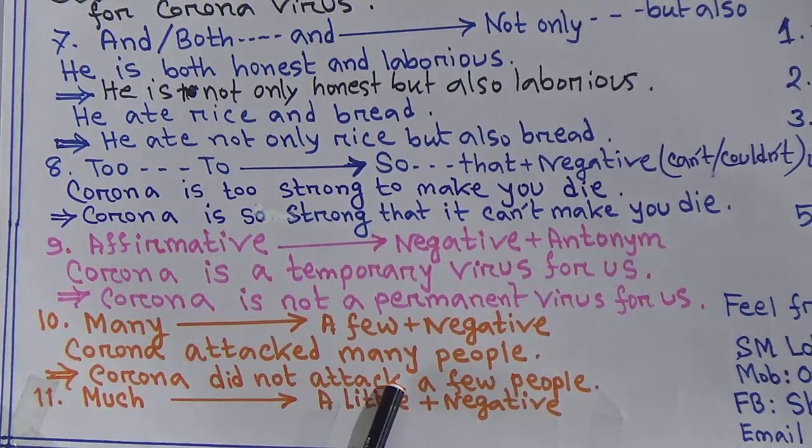You can use here again verb 2, the past form of the verb, because here an auxiliary verb of past tense is used. So here should be only attack. So corona didn't attack a few people.